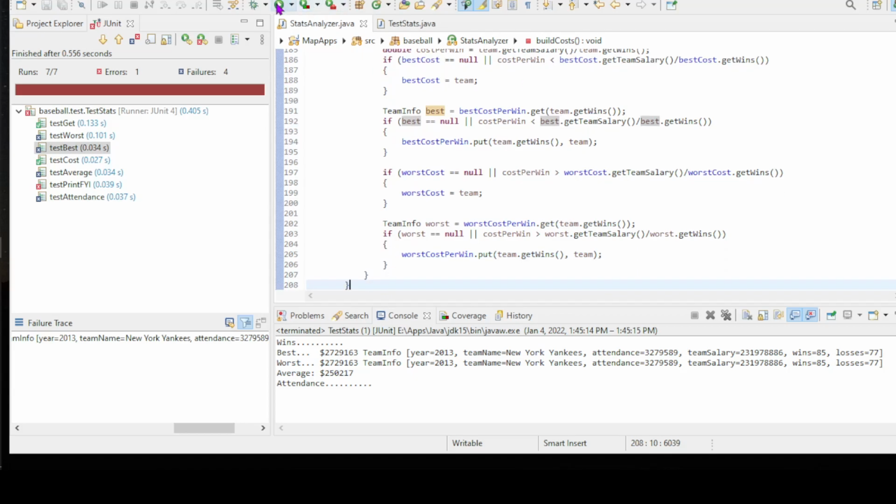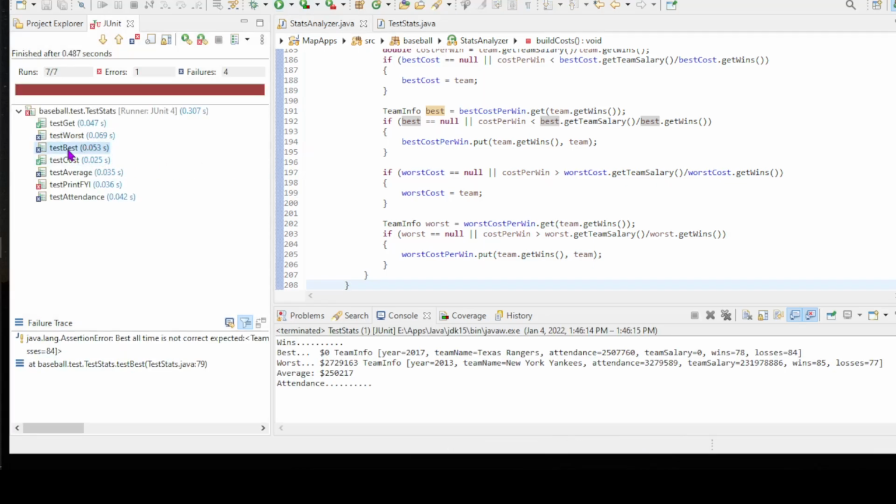So maybe, I don't know. Let's see where we're at. Texas Rangers. 2017 Texas Rangers. Oh, now we're into the team salary being 0. And I'm not sure what happened there.